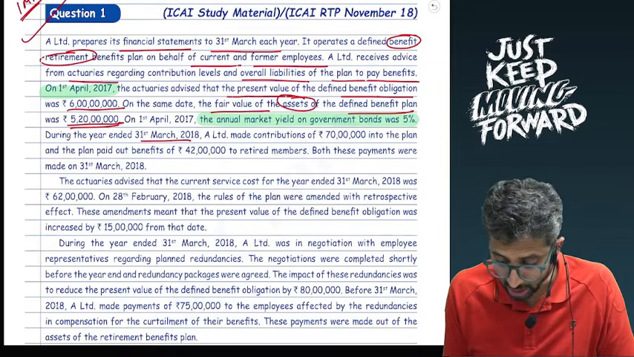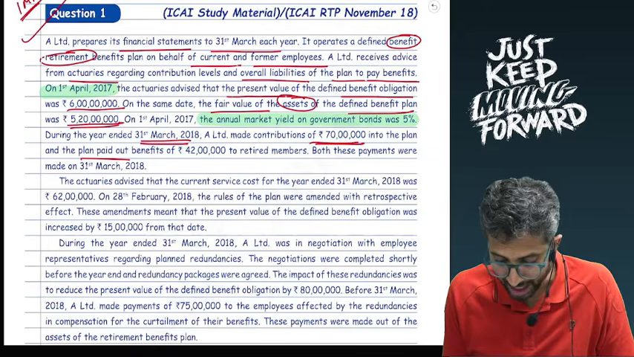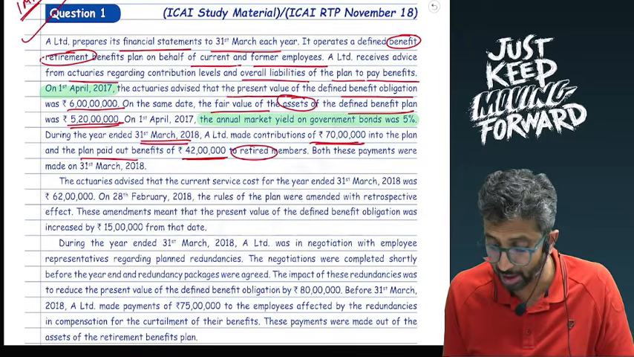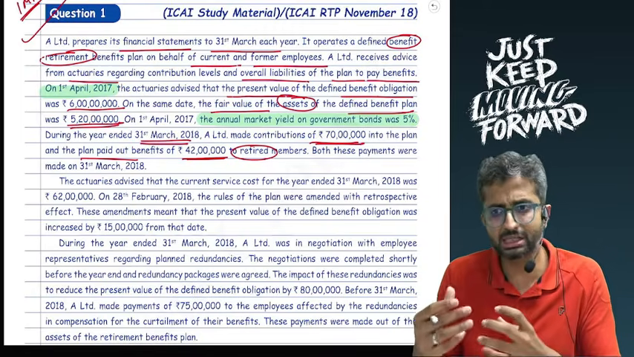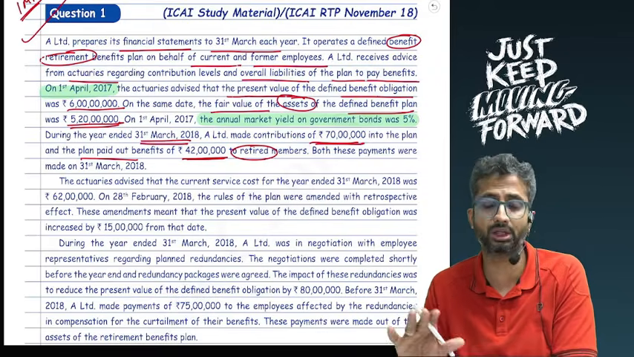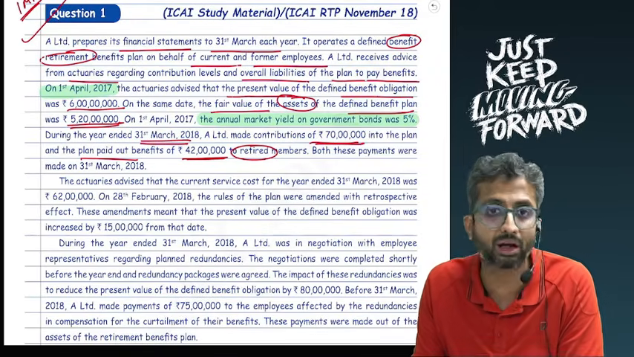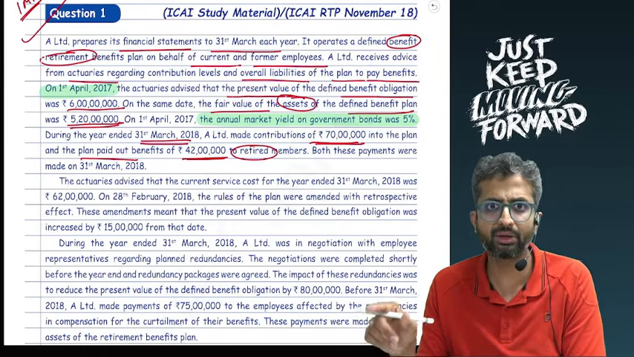Now during the year ended 31st March 18, A made contributions of 70 lakhs to the plan, and plan paid out benefits of 42 lakhs to the retired members. Can I say contributions made will increase the plan assets, and as a result I will increase the 70 lakhs in the plan assets working. The second effect goes against the company's bank account. It will not go to the P&L. So 70 lakhs will increase the plan assets.